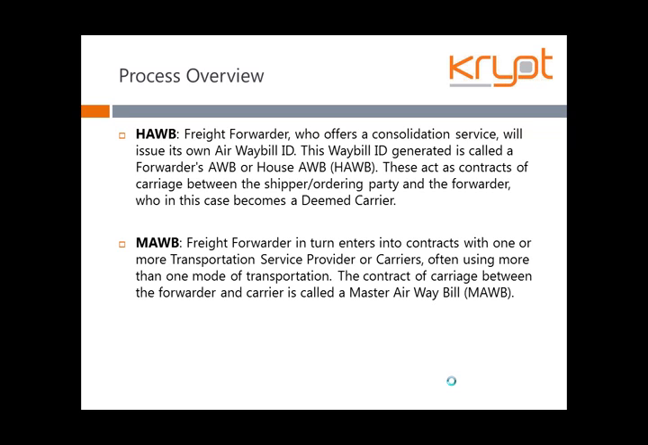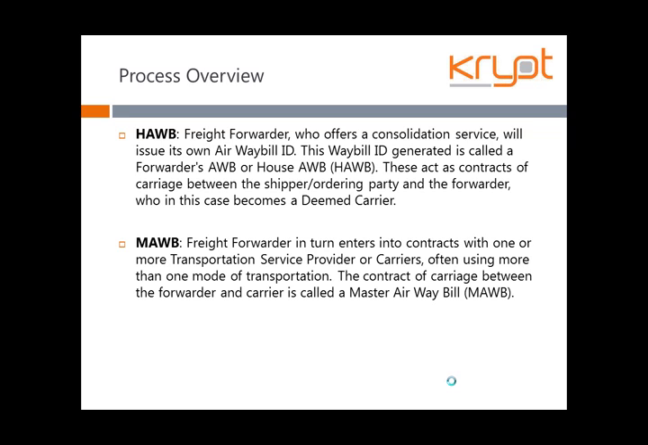He can physically transport the goods if he has his own fleet, or if he doesn't have his own fleet, he can just subcontract it to a third party carrier who will do it on his behalf. But the document that will be there as an issued contract between the ordering party, shipper and the freight forwarder is called a house airway bill.